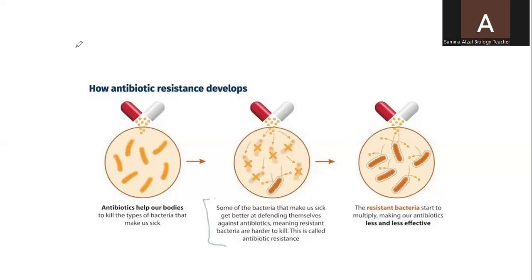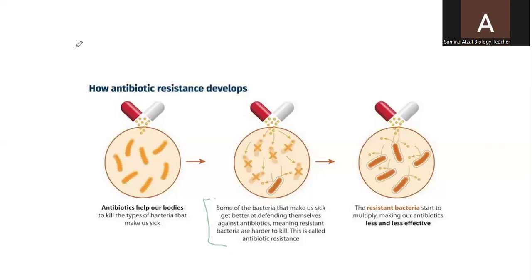Sometimes when we take the antibiotics against these bacteria, some of the bacteria are not killed. You can say out of 100%, 1% or 2% of the bacteria are those which can develop resistance against that antibiotic.